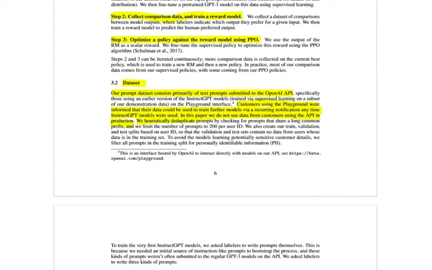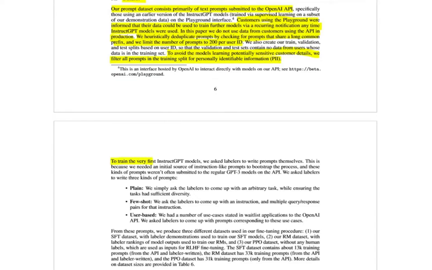And they deduplicate prompts by checking for prompts that share a long common prefix, and we limit the number of prompts to 200 per user ID. And also, to avoid the models learning potentially sensitive customer details, we filter all prompts in the training split for personally identifiable information. Okay, that's really good. At least they do that.